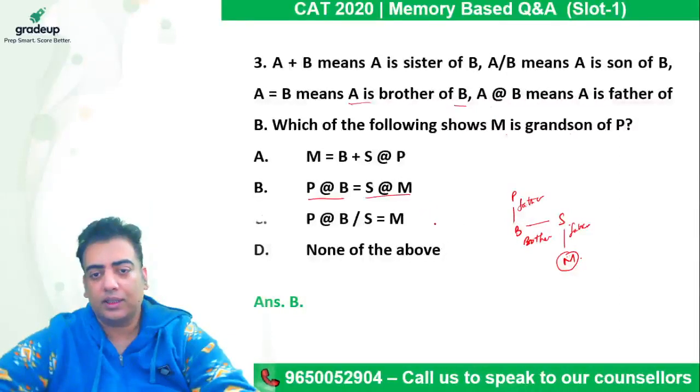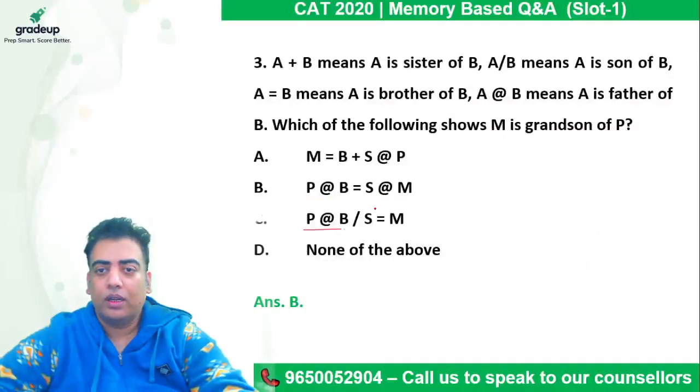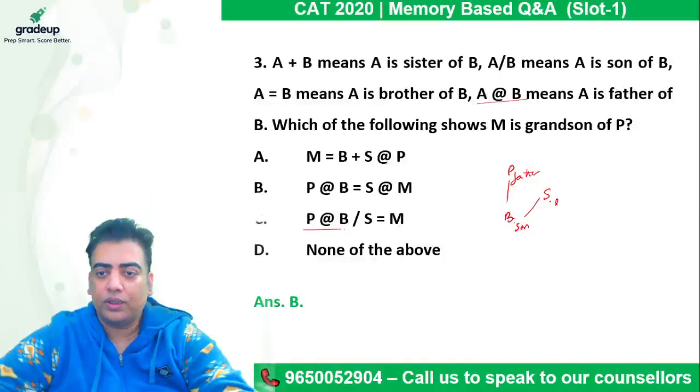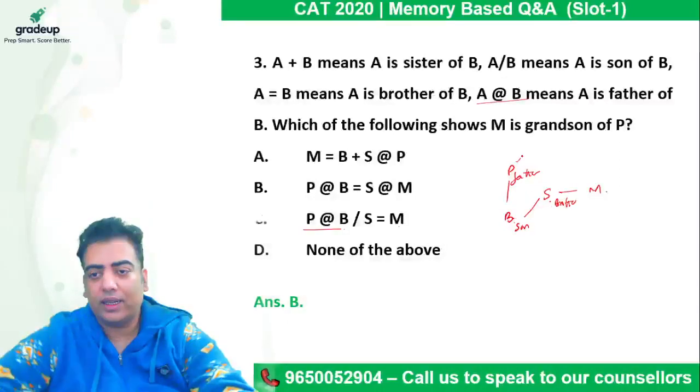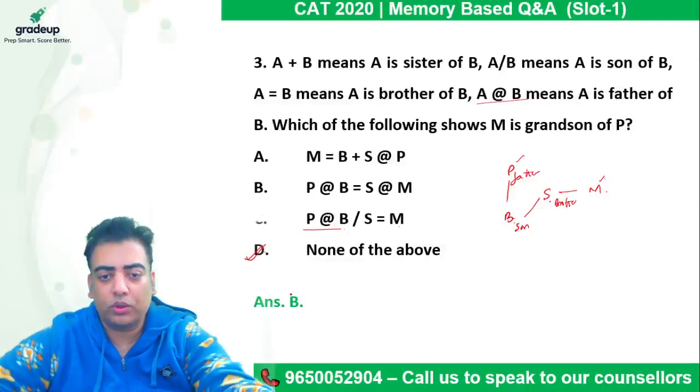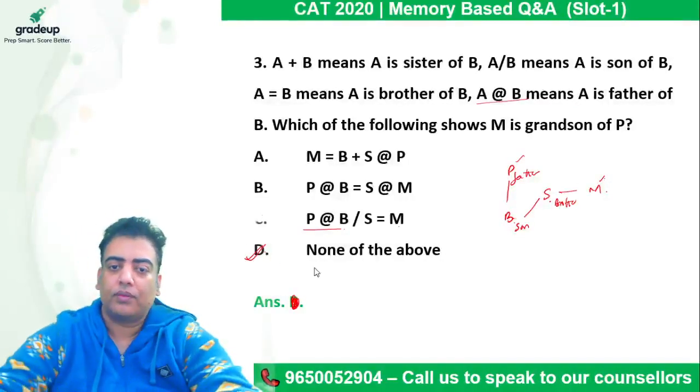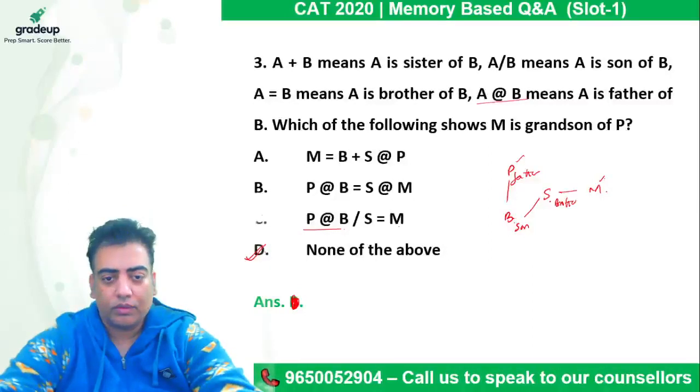Option C says P at the rate B. P at the rate B means P is the father of B. B divided by S means B is the son of S. S equal to M means S is the brother of M. Alright, so it again clearly indicates that M is not the grandson of P. So the correct answer option comes out to be D, it's not B. Is it done?